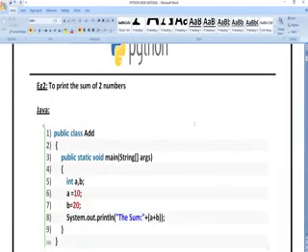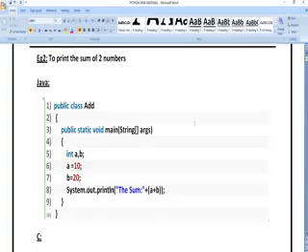If you want to perform addition of two numbers in Java, first we take one class. The name of the class is add. public static void main with string arguments, you are passing the arguments. Next you declare int a comma b, meaning you are taking two values of integer type. A is one value, B is another value. A is going to store the number 10, and B is going to store the number 20.